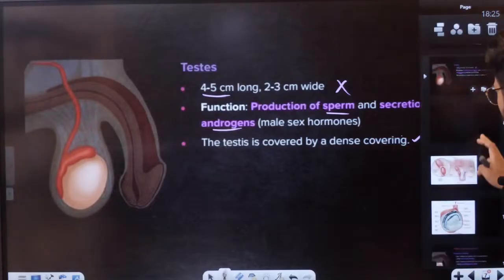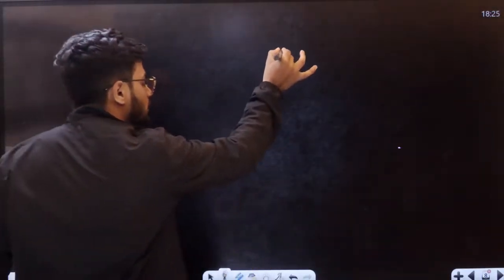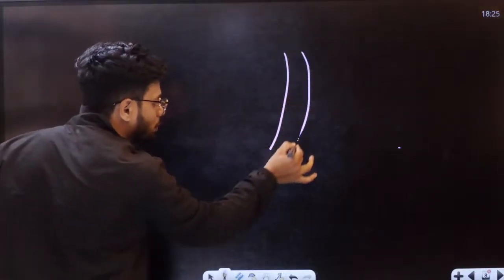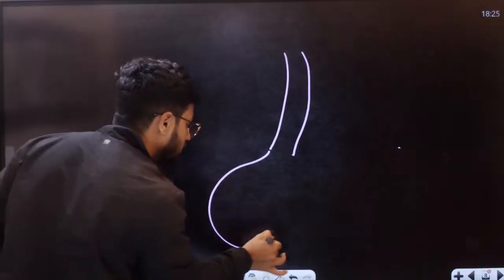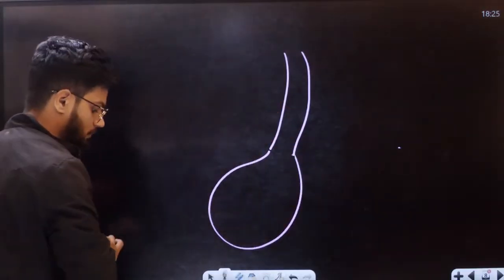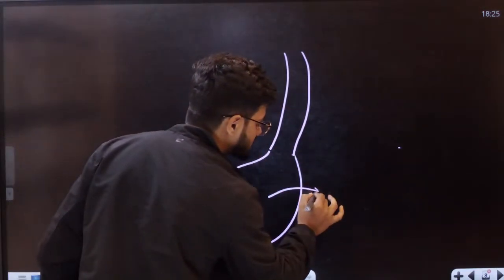Okay. Now, students, I want you to understand some extra information right now. Extra information, all of you, listen to me very carefully. There is a tube-like structure here called the inguinal canal, and this is the scrotum here. Here we get testis.